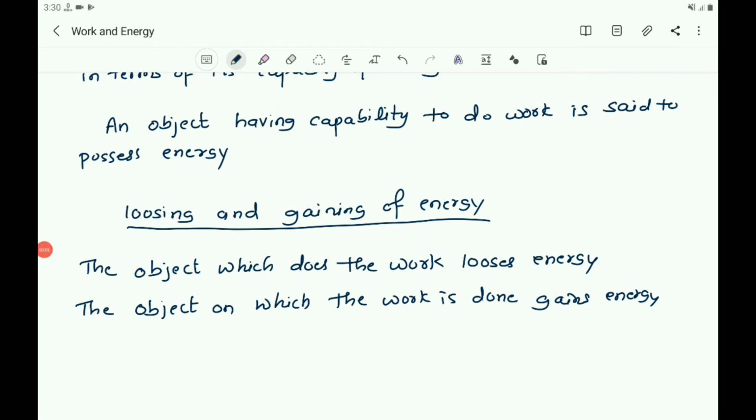An object that possesses energy can exert force on another object, so it loses energy. And the object on which the force is exerted gains the energy. When this happens, energy is transferred from the former to the latter. The second object may move as it receives energy and therefore do some work. Thus the first object has a capacity to do the work, and this implies that an object that possesses energy can do work.